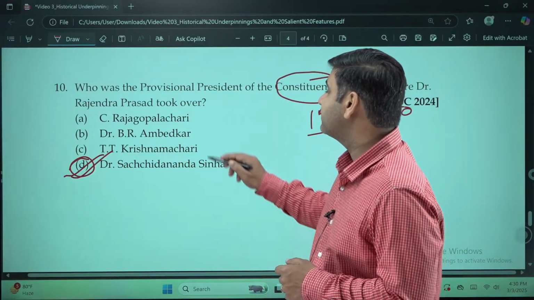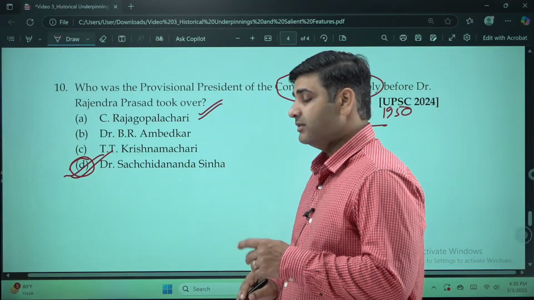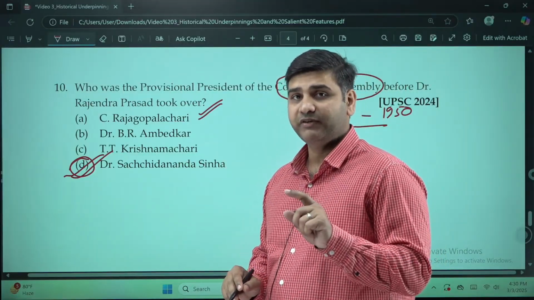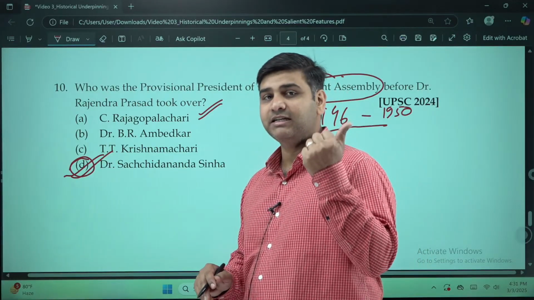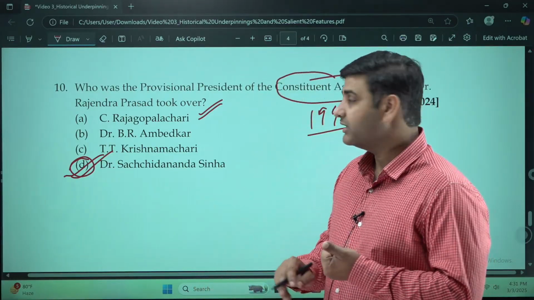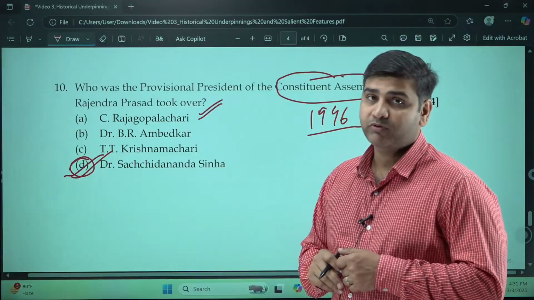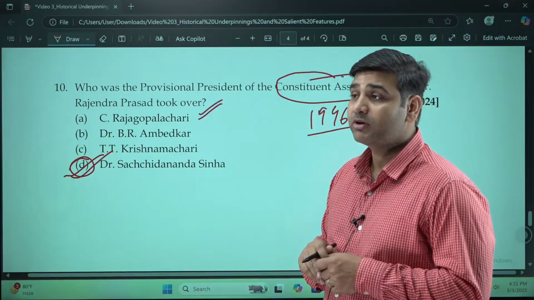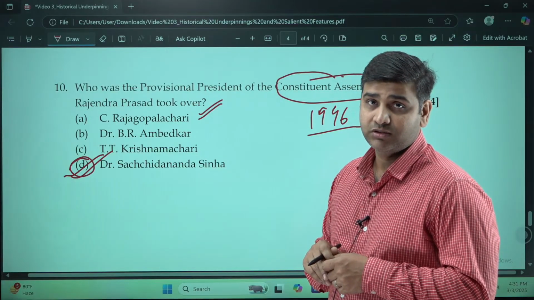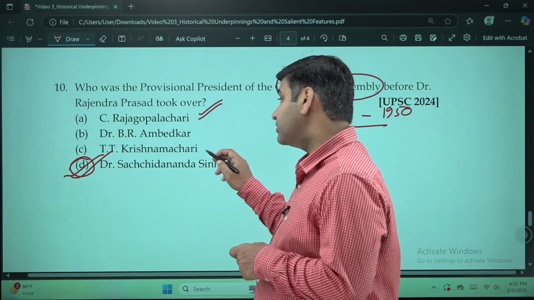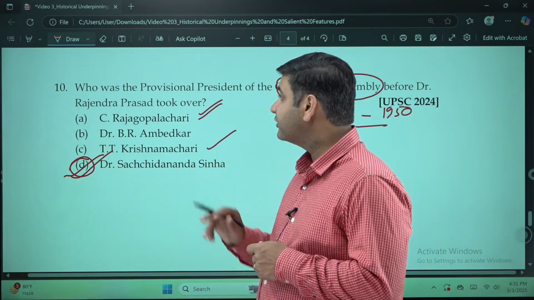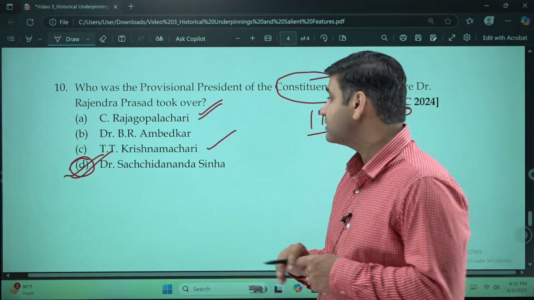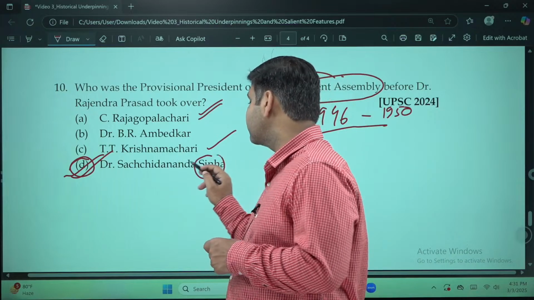C. Rajagopalachari, a very well-known figure, the last Governor General of India and the first Indian Governor General of India, but he was not the provisional president. Dr. B.R. Ambedkar was the chairman of the drafting committee of the Constitution. T.T. Krishnamachari was also a well-known figure, but not the provisional president. So it was Dr. Sachidanand Sinha.